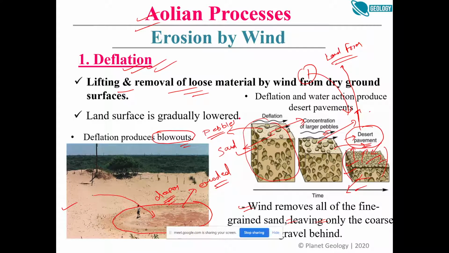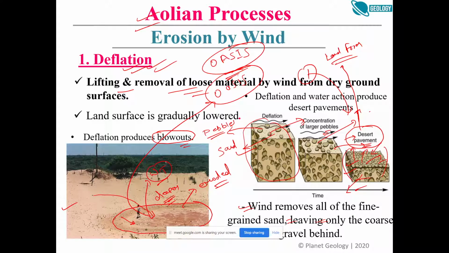This will get deeper, and there is a chance that if there is groundwater present below this, sometimes this will reach so deep that it will reach the water table, right? And what we get is a very famous thing in desert which we call an oasis, right? You must have heard about the presence of a lake in the middle of a desert.